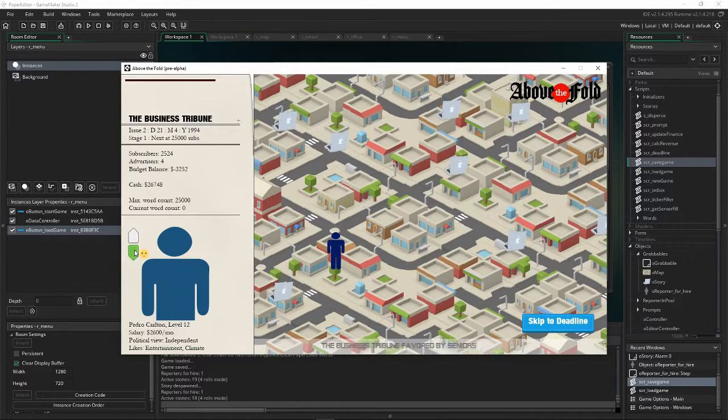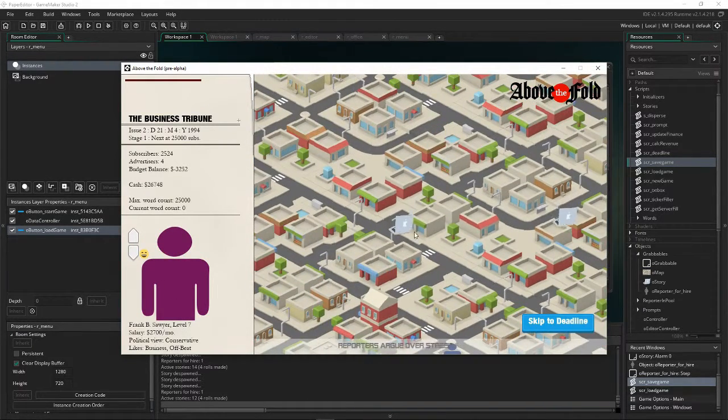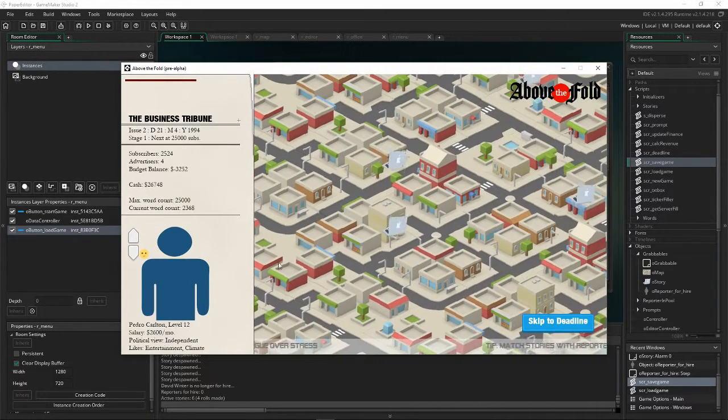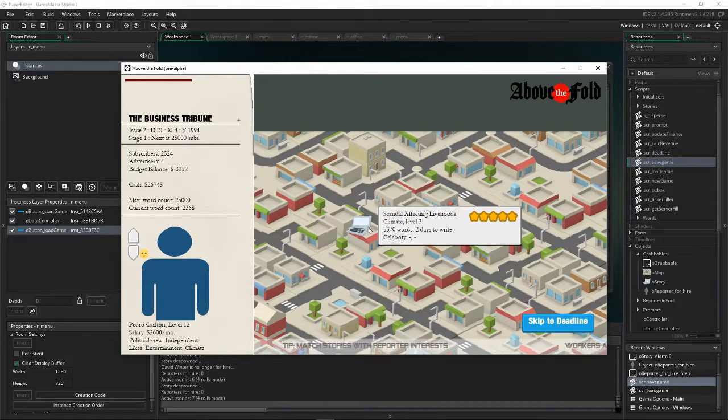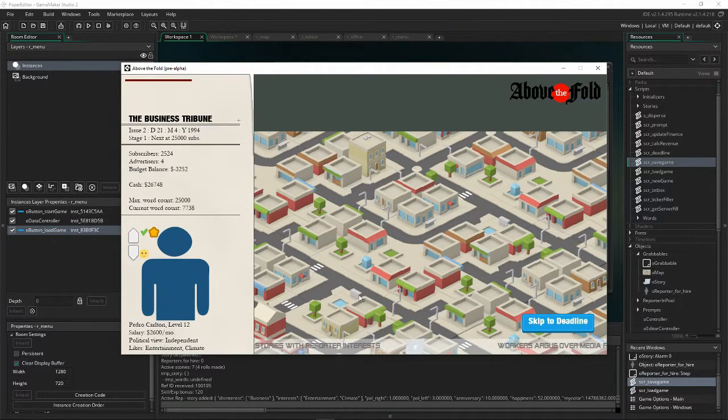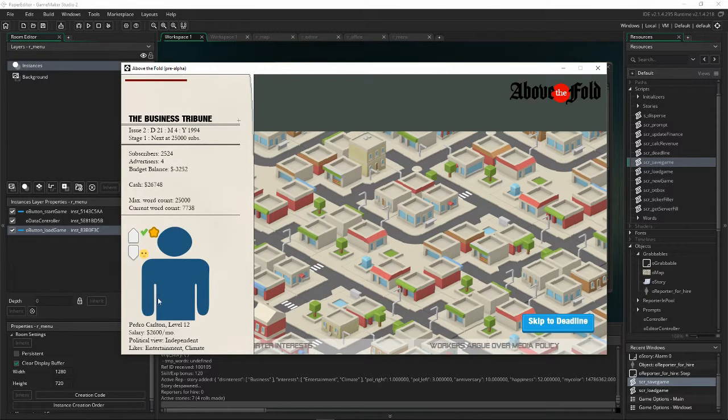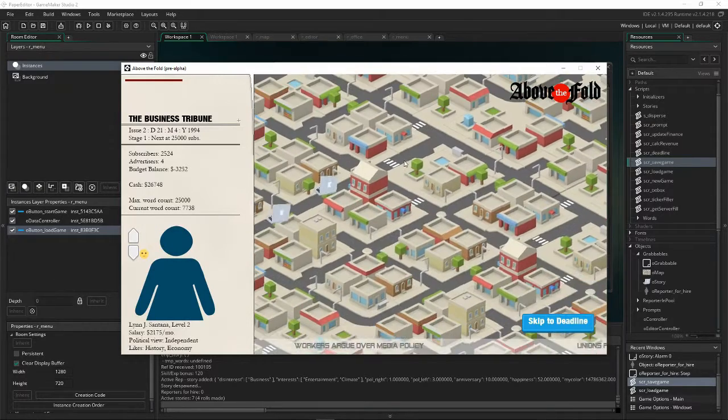The emoji next to each of your reporters shows their mood. Each emoji, for every 20 points, gets a little happier looking. So this is the best one. So Frank B. Sawyer here, he is a pretty happy dude. We'll try to give him one of his favorite articles. And if you assign articles that they like to write, in this case entertainment or climate, then they will gradually get happier and happier. Here's a big one for climate, so we'll give that to him. It wasn't enough to change his mood just yet, so they only, I think, get like 1 point of happiness per article. So it's like a long-term thing.